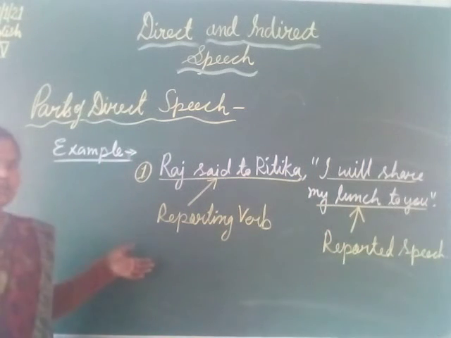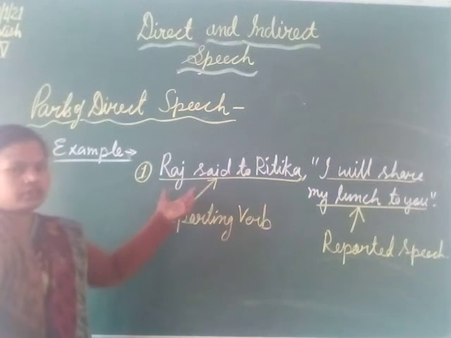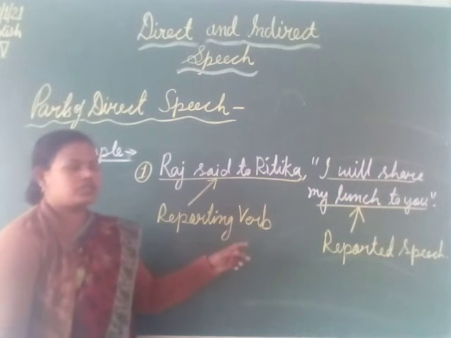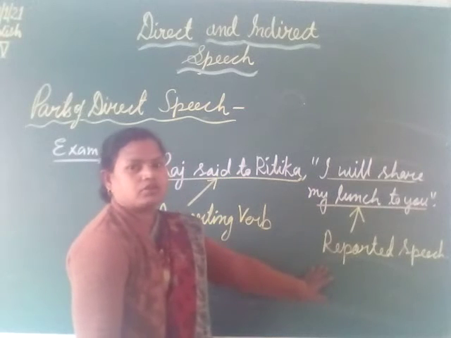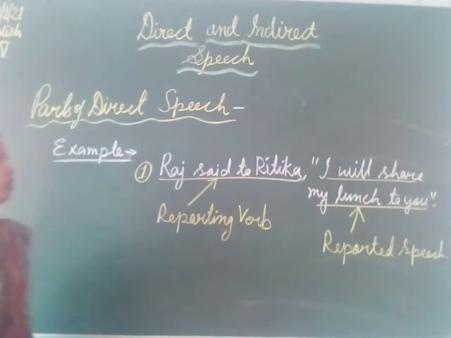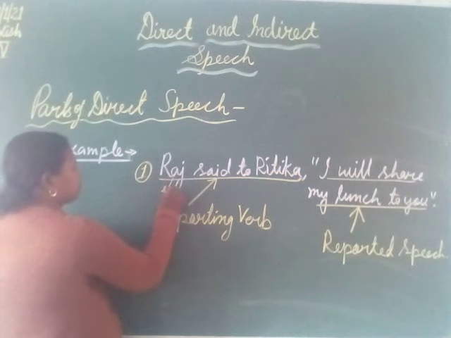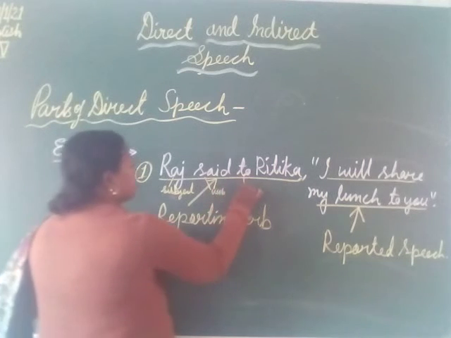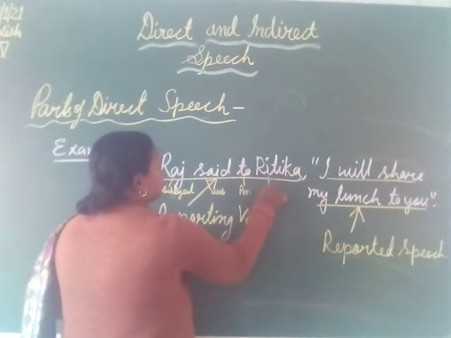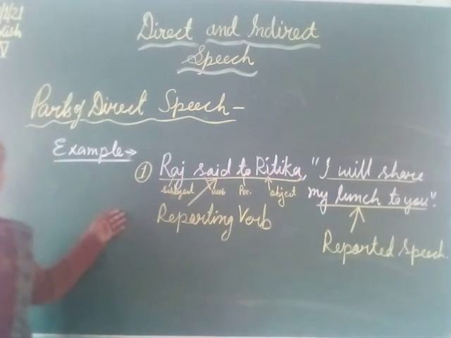This way we have seen there are two parts of a direct speech. The first, which is outside the inverted commas, is called the reporting word.